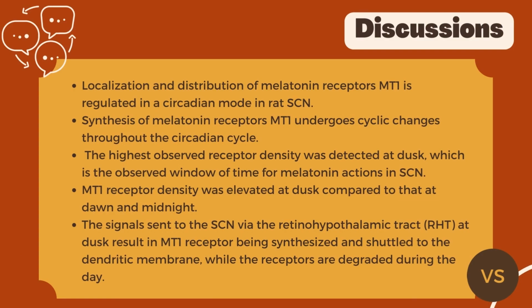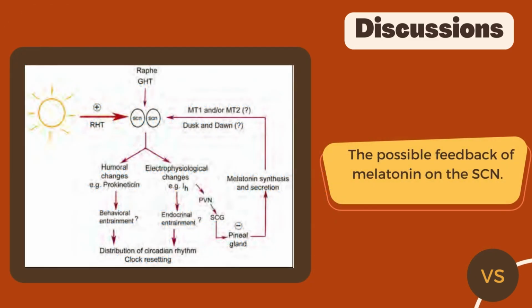From the results observed, the cyclic pattern of melatonin receptors expression and degradation proves that melatonin was most effective in influencing SCN function only at specific windows of time. This shows the possible feedback of melatonin on the SCN.